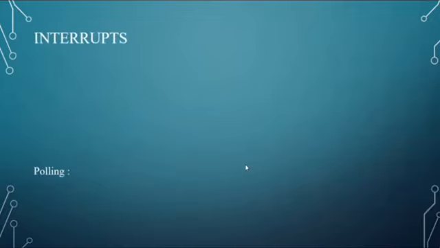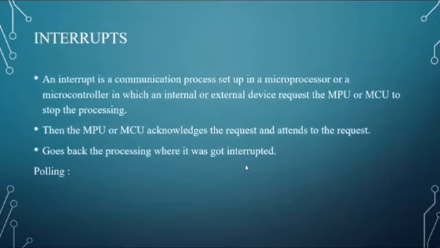Next, interrupts. What is an interrupt? An interrupt is a communication process set up in a microprocessor or a microcontroller in which an internal or external device requests the microprocessing unit or microcontrolling unit to stop the processing. Then the unit acknowledges the request, attends to it, and goes back to the processing where it was interrupted.